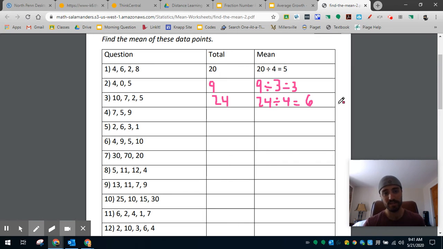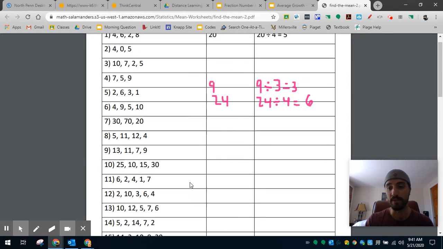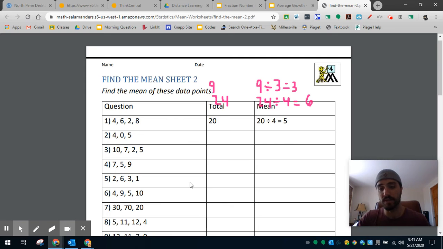You can see that 6 is a little bit higher than 5 and 2, a little bit lower than 10 and 7. 6 is going to be our average. So what I want you to do is you're going to do the rest of this worksheet on a separate piece of paper. You're not going to be able to write on this.